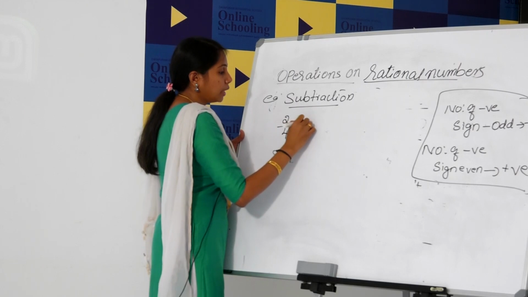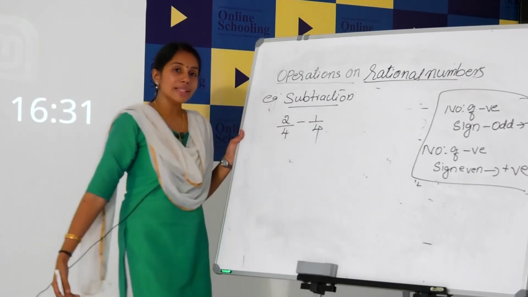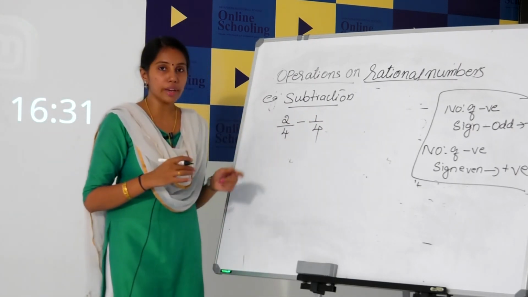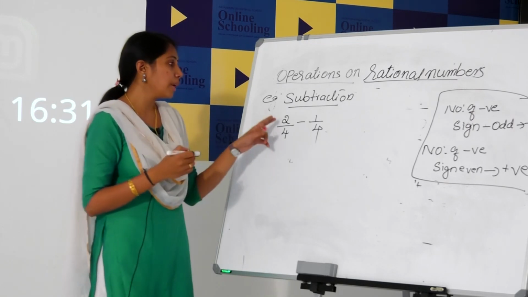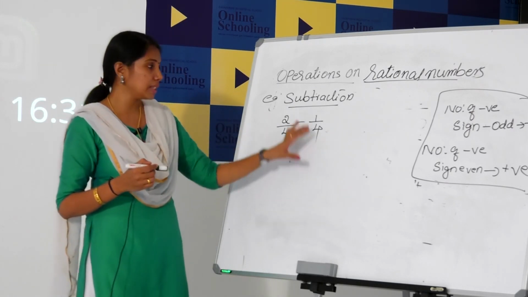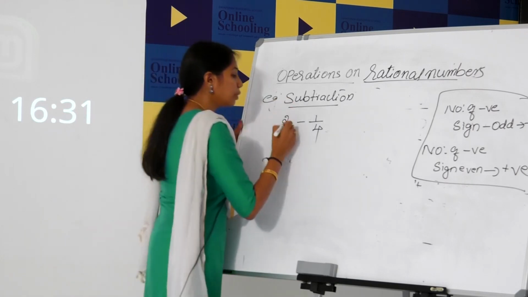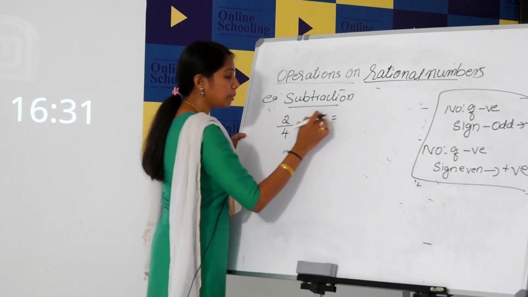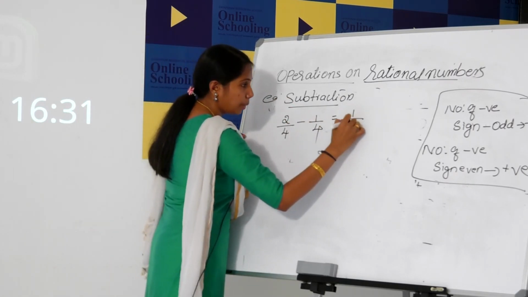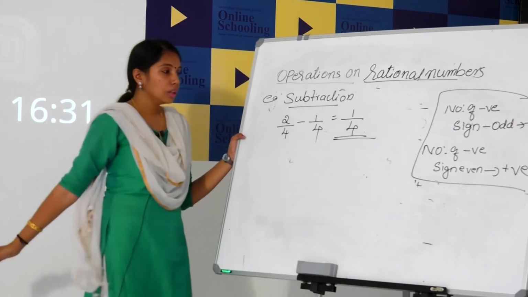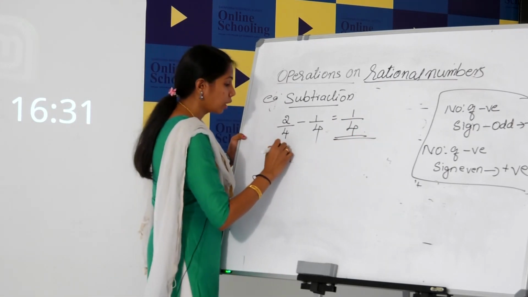Two by 4 minus 1 by 4. Same like addition. In the case of like fraction, just subtract the numerator and put the same denominator. This is like. So 2 by 4 minus 1 by 4, the answer is 2 minus 1, that is 1 by 4. Then unlike fraction, how?